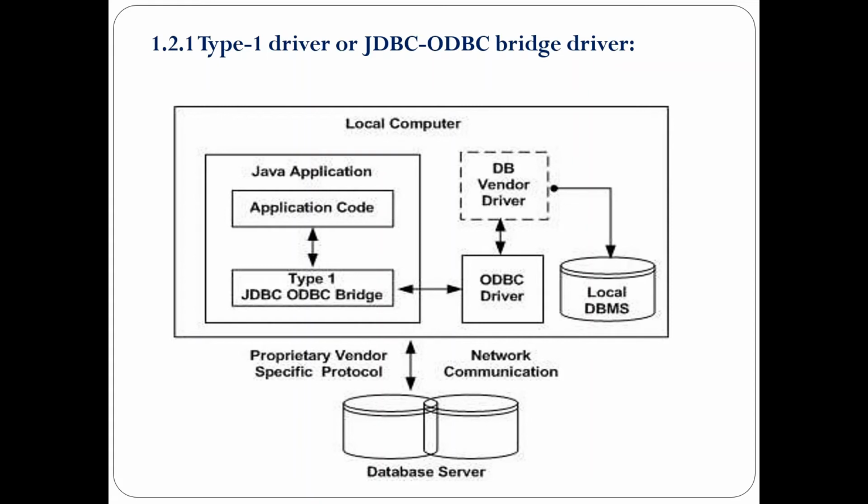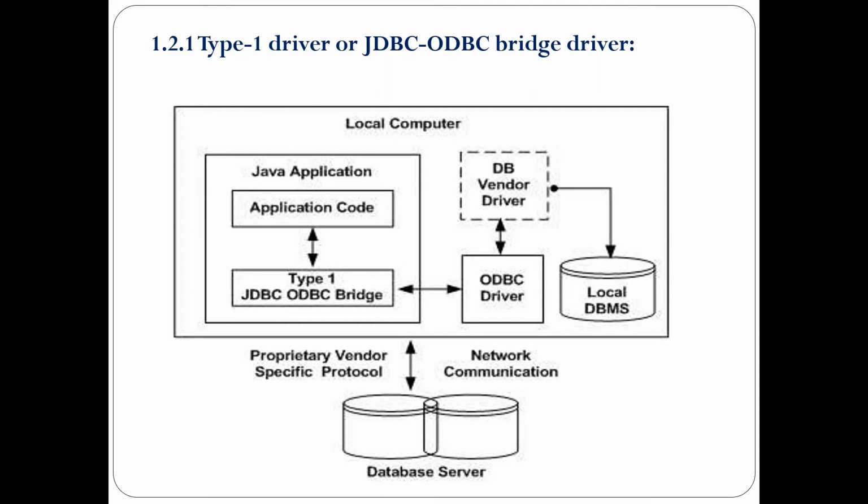Whenever you want to do any small application, like a mini project, then we can make use of a type 1 driver. The JDBC ODBC bridge provides JDBC API access through one or more ODBC drivers. Some ODBC native code, and in many cases native based client code, must be loaded on each client machine that uses this type of driver. We'll see the architecture of the JDBC ODBC bridge driver, how it is going to work.